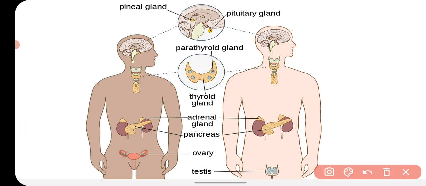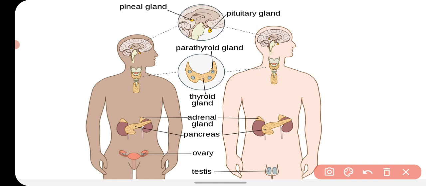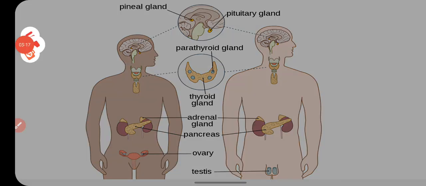There is another gland found in our chest area above the heart, called the thymus. This gland is also a part of our immune system, and it also has an endocrine function, releasing a hormone as well. So let's talk about the remaining glands found in our body and their hormones.